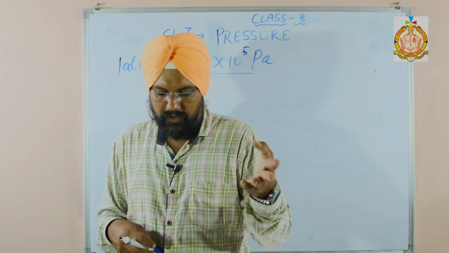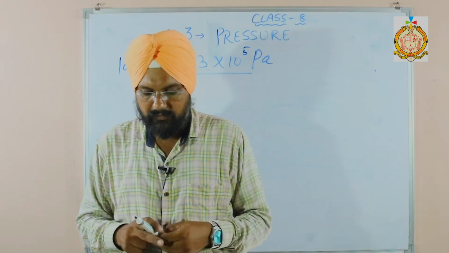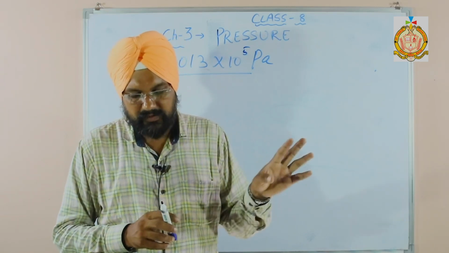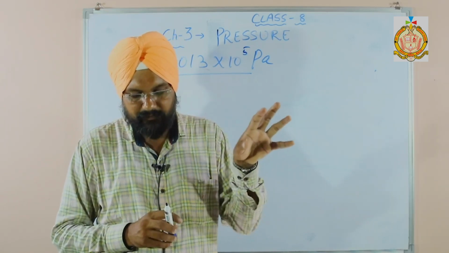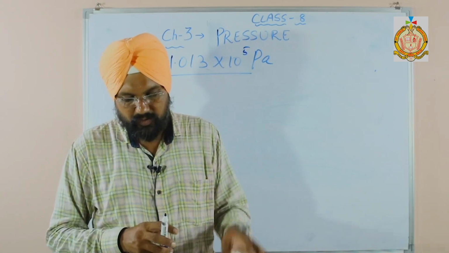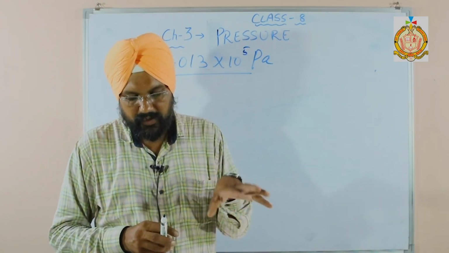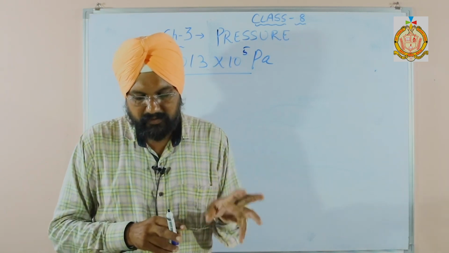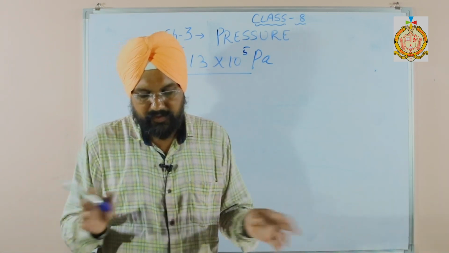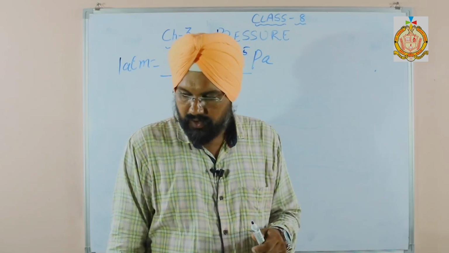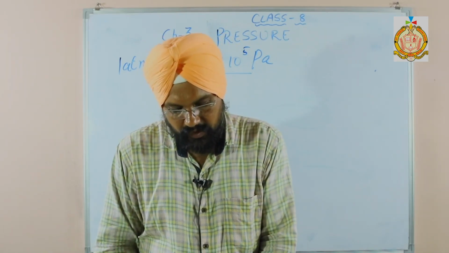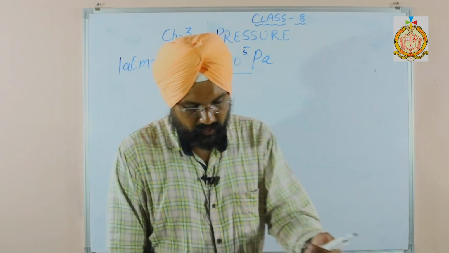In the same way, suppose an army tank has a normal type of wheel. The army tank being very heavy exerts large pressure on the ground and the wheel may sink in the ground. To avoid this, the wheels of the tank are made to move over a steel track. These tracks increase the surface area and reduce the pressure on the ground. So these topics are very important.